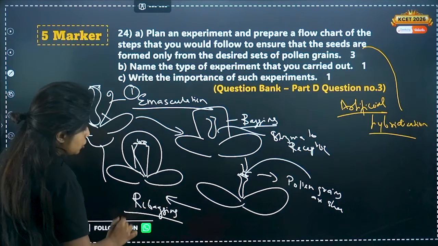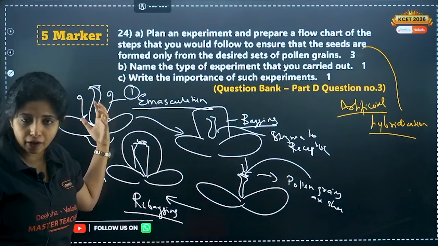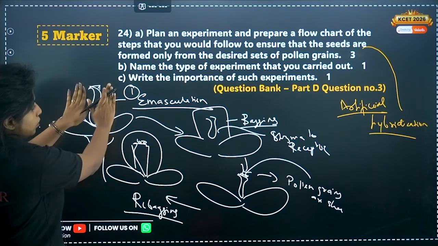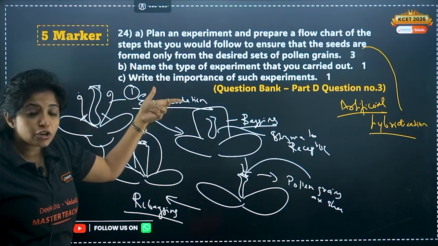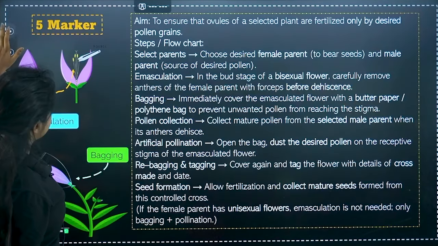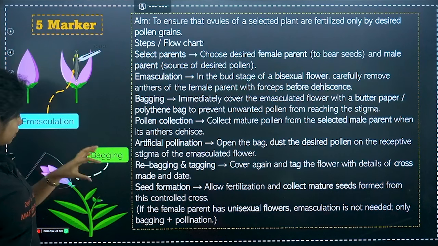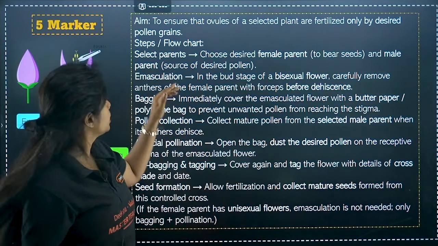Now suppose, my dear children, over here you do not have a bisexual flower, you have a unisexual flower. That means only one sex is there, the female probably will be there. Do you need emasculation? No, emasculation is not needed. So my dear children, this is how it goes. You have emasculation, you have bagging, and as I told you, shed the pollen grains and then you do rebagging, all of it. So let's see.